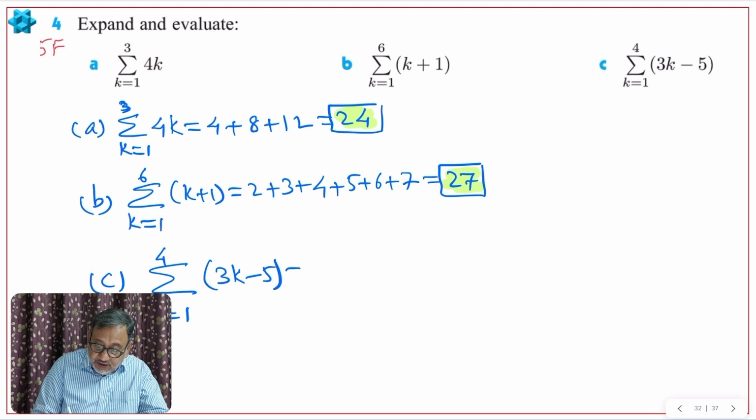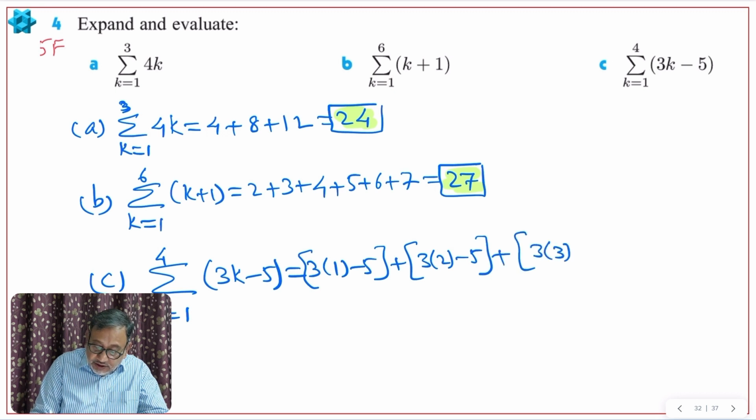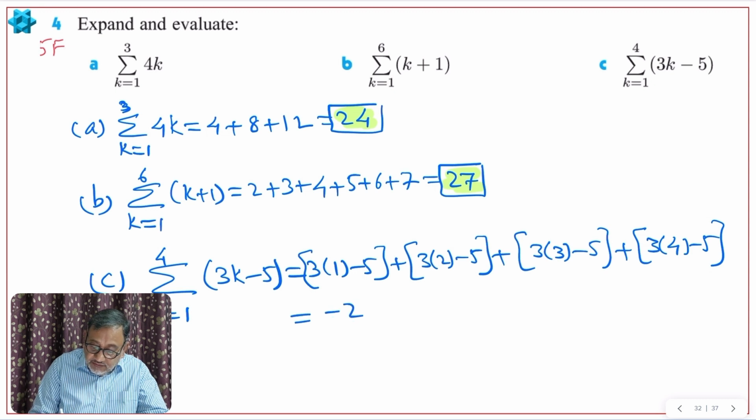3k minus 5. I'll write the terms for this. 3 into 1 minus 5, first term, plus 3 into 2 minus 5, second term, plus 3 into 3 minus 5, third term, plus 3 into 4 minus 5, fourth term. So 3 ones are 3 minus 5, minus 2. 3 twos are 6 minus 5, plus 1. 3 threes are 9 minus 5, 4. Plus 3 fours are 12 minus 5, 7.